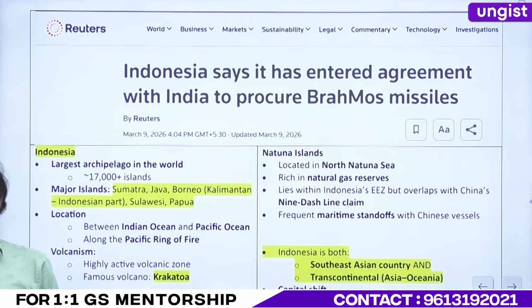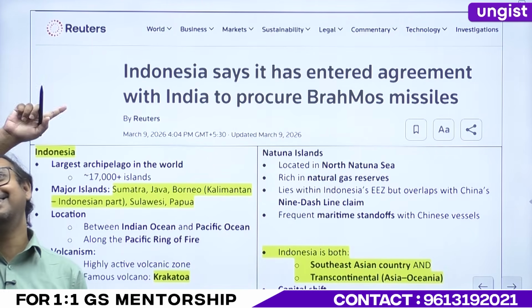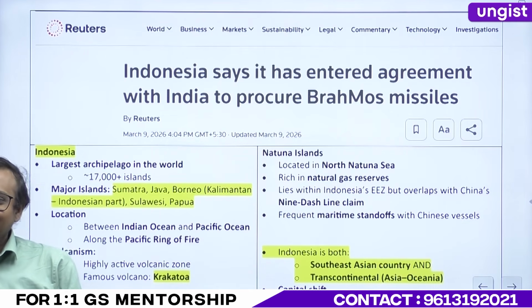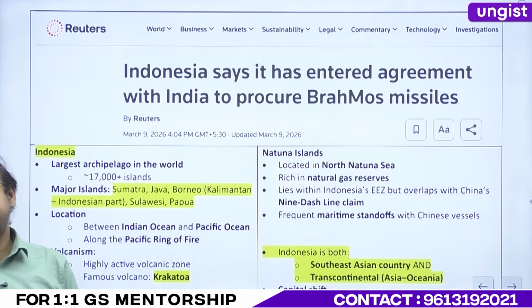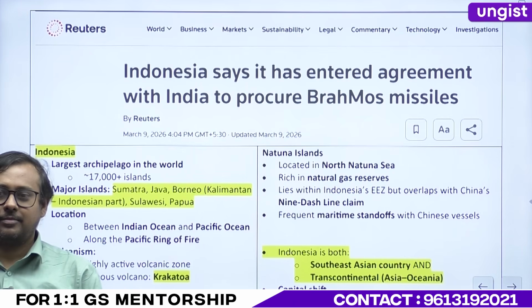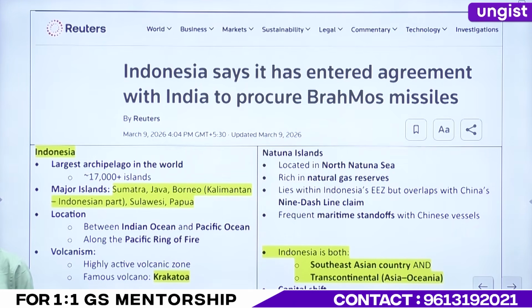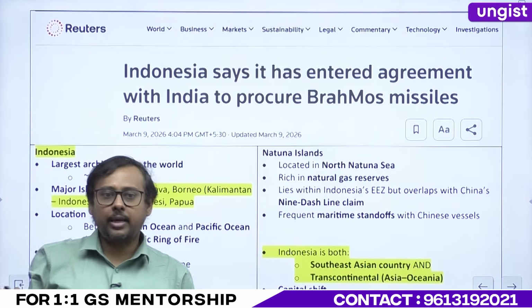So BrahMos missile is what kind of missile? What is the range? Is it a ballistic missile or a cruise missile? It is a cruise missile. Initially it was 290 kilometers, but because India signed which agreement? MTCR. Because they signed MTCR, they can exceed that 290 barrier. So now 400, 450, they can go up, right? And it is a cruise missile.